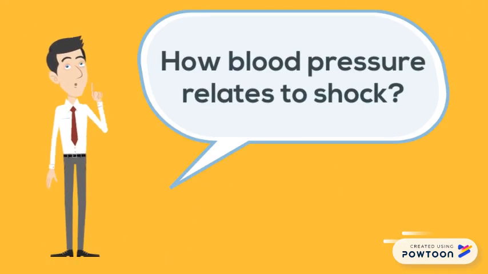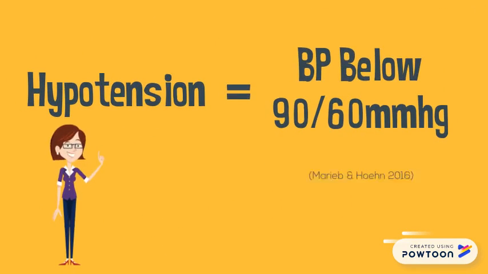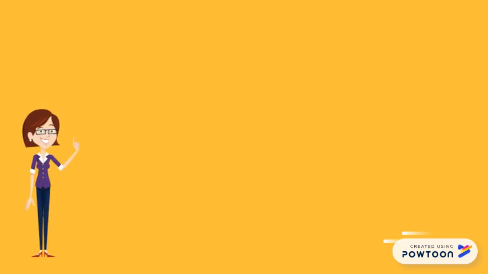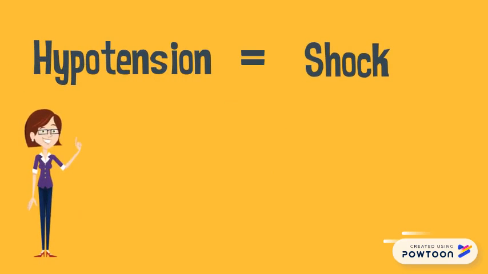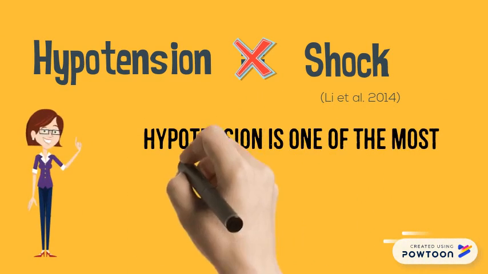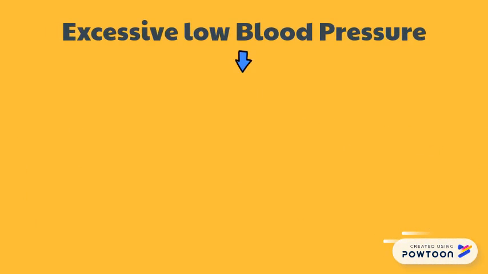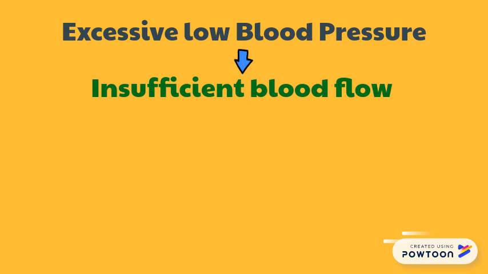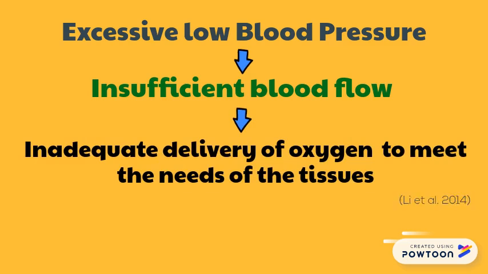So, how does blood pressure relate to shock? Hypotension is defined as systolic blood pressure less than 90 mmHg or diastolic blood pressure less than 60 mmHg. Although hypotension is not necessary for the diagnosis of shock, it is one of the most important signs which indicates shock. Excessively low blood pressure can result in insufficient blood flow, which causes inadequate delivery of oxygen to meet the needs of the tissue.